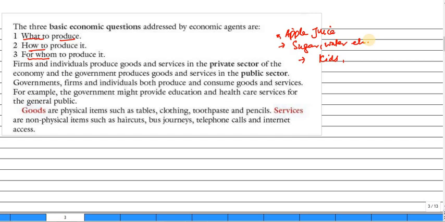Now firms and individuals produce goods and services in the private sector of the economy, while the government produces goods and services in the public sector. Means the government, firms, and individuals both produce and consume goods and services. For example, the government might provide education and healthcare services for the general public, and the same is the case of individuals.